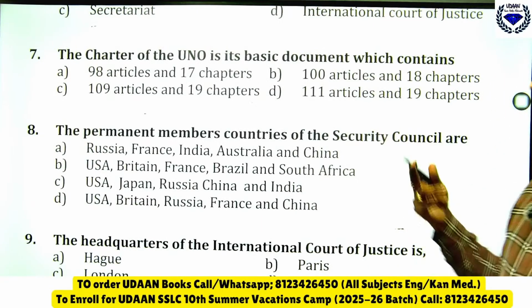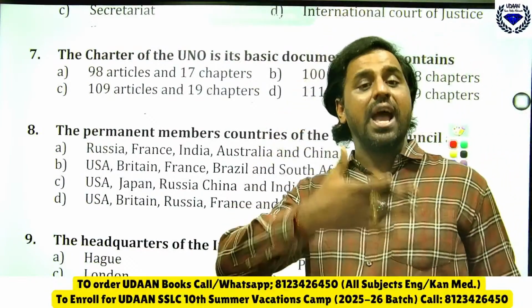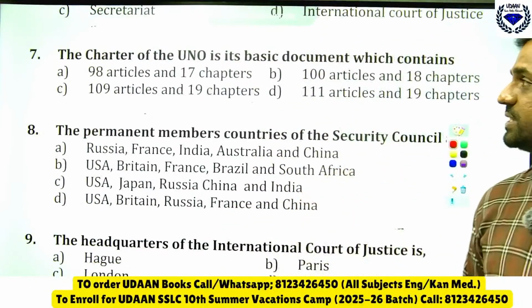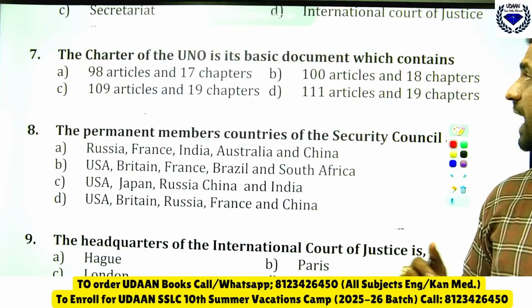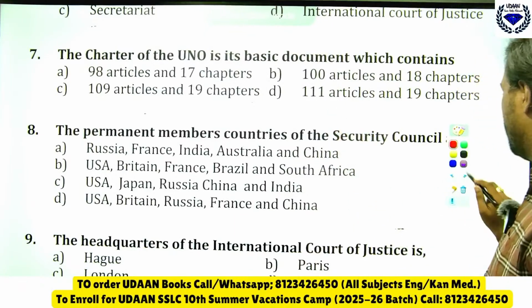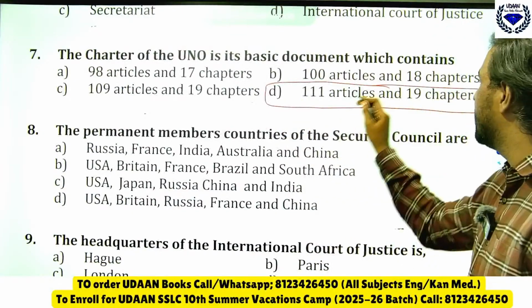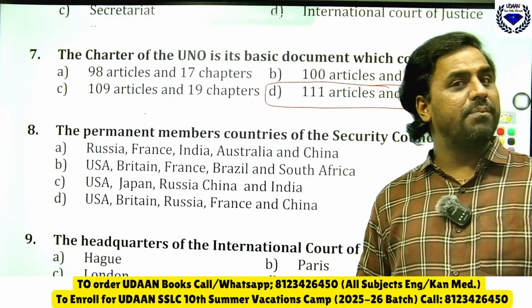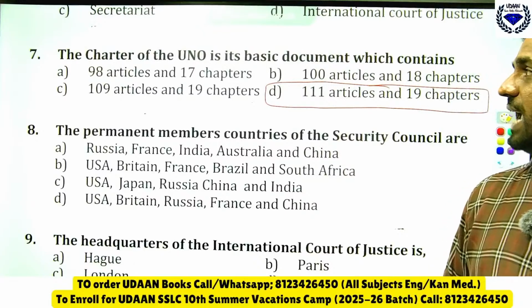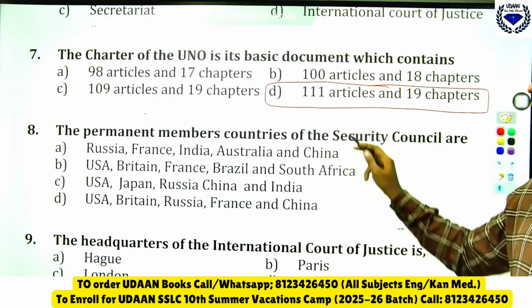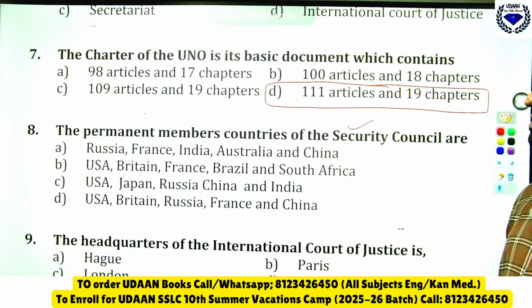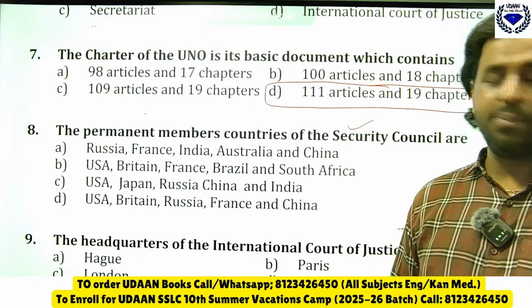UNO has a charter given, and in it they have said what terms and conditions there are. So can you tell me how many articles it has? Remember, it has 111 articles and 19 chapters. Then who are the permanent members of the Security Council? Do you know who the permanent members are here?